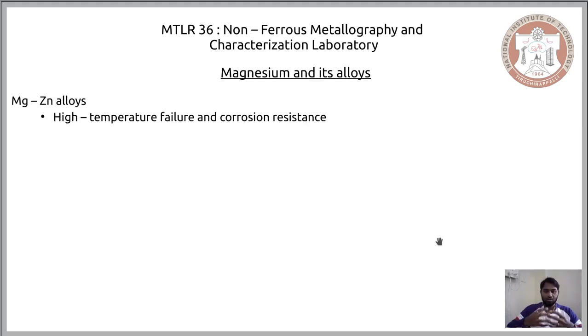Now the other alloying element that is extensively added to magnesium to improve its properties is zinc. Zinc enhances the high temperature failure resistance of magnesium, and it also improves its corrosion resistance. So it caters to both the high temperature case and the corrosive nature of magnesium. Because of these enhanced properties, the magnesium zinc alloy is employed in medical implants. There are several applications for magnesium zinc alloy, but one of the characteristic applications is medical implants.